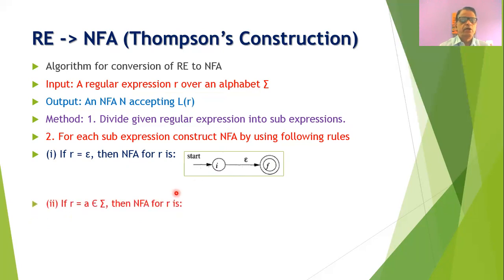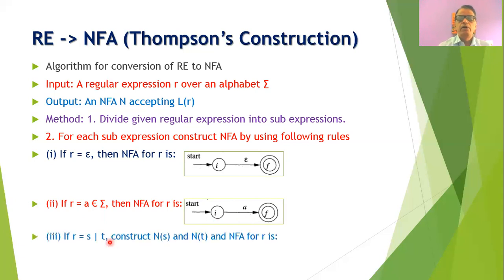Now suppose your regular expression is R is equal to A, where A can be any symbol which belongs to the alphabet sigma. Then in such a case, we can draw the NFA for R as shown over here. So here again, we will have a start state, we will have a final state, and the edge will be labeled as the symbol A.